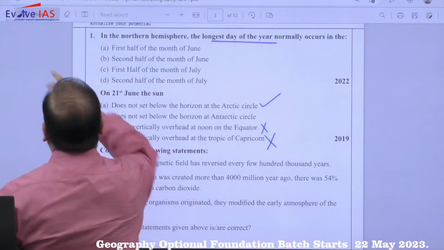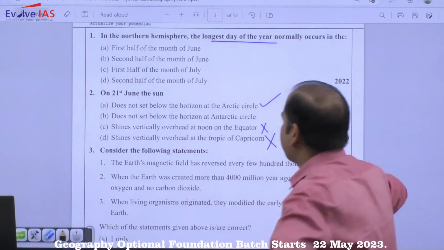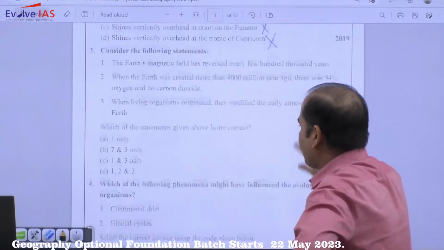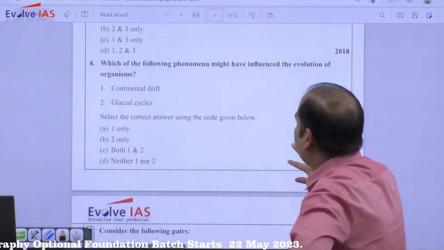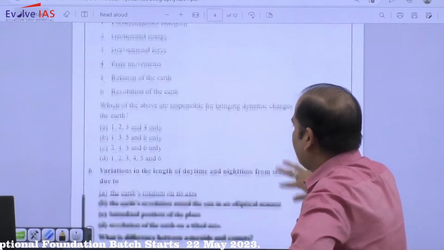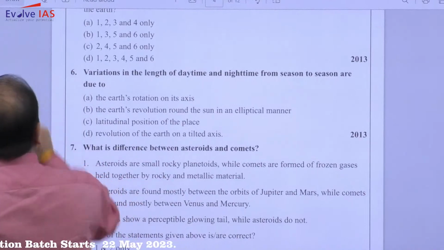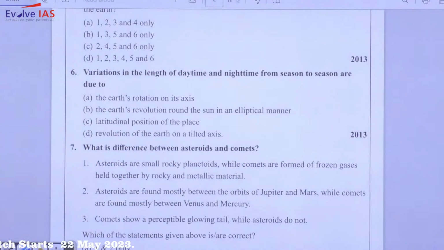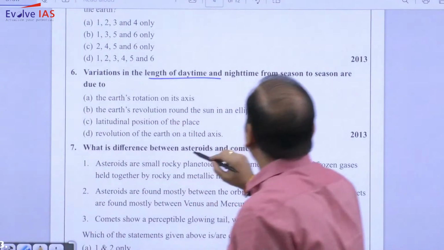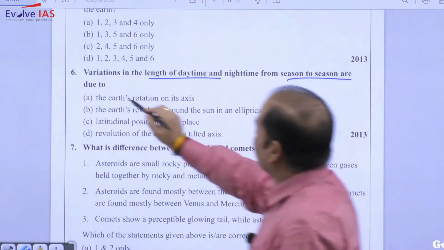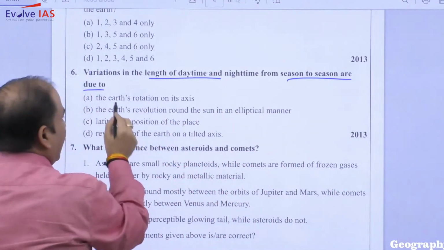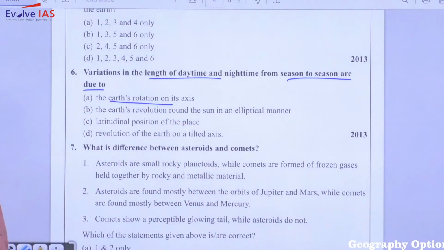Related to this, you will find question number 6. It was a question of 2013. Variation in the length of daytime and night time from season to season are due to Earth's rotation on its axis.